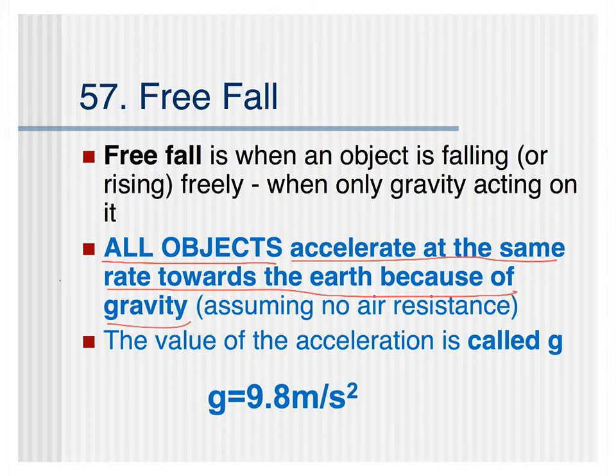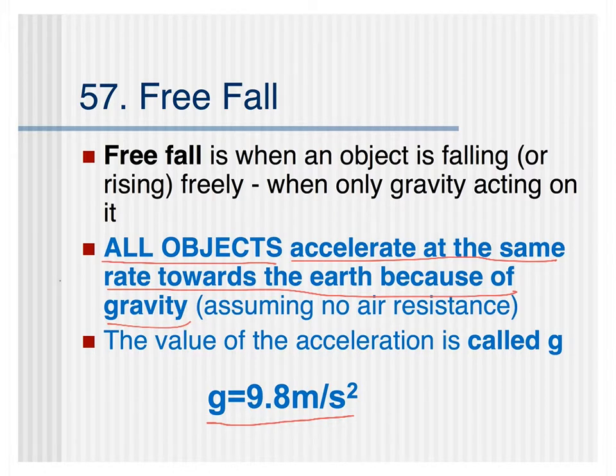So g has this value here of 9.8 meters per second squared. If we're talking about an object on or near the surface of Earth, it does vary if we go to other planets, but we always refer to that acceleration due to gravity on or near the surface. We refer to that as g. So on Earth, it's 9.8 meters per second squared. If you go to the moon, it's about 1.6 meters per second squared. Mars is like 3.4 meters per second squared, but they're all g. They're all the acceleration due to gravity.